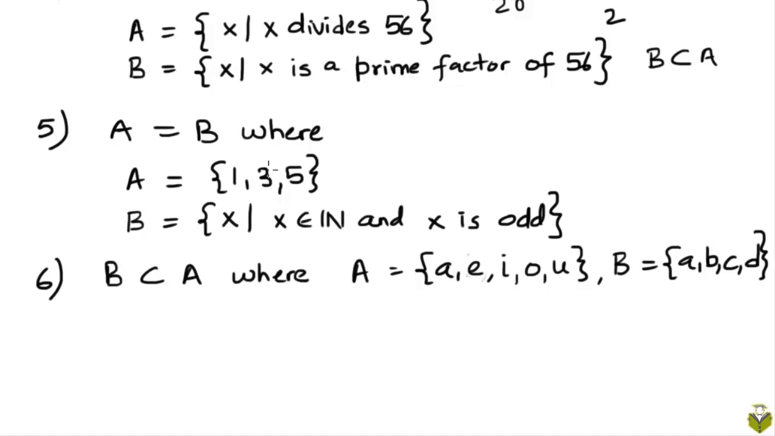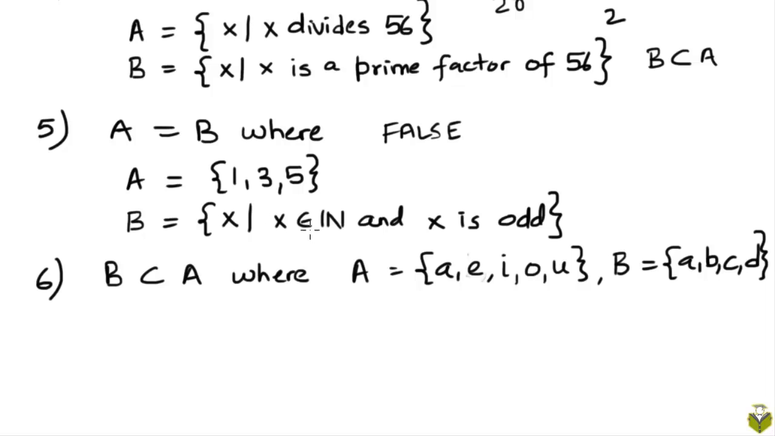Let's now come to the fifth statement. The claim is that A is equal to B, where A is defined to be the set {1, 3, 5}, and B is defined to be the set of all objects X such that X is a natural number and X is odd. So B is really the set of all odd natural numbers. So clearly the sets A and B are not equal because A has just 3 elements whereas B has an infinite number of elements. So this is false.